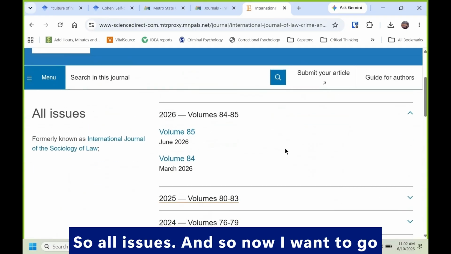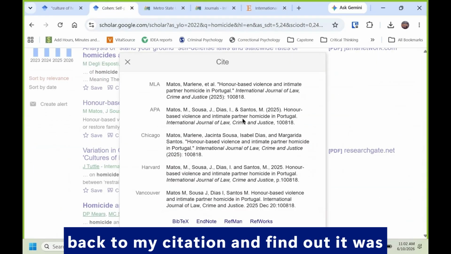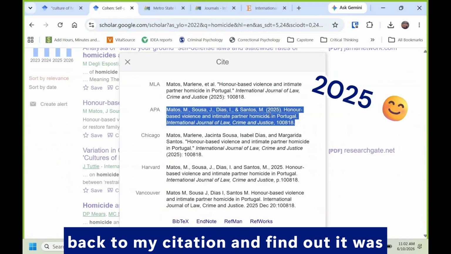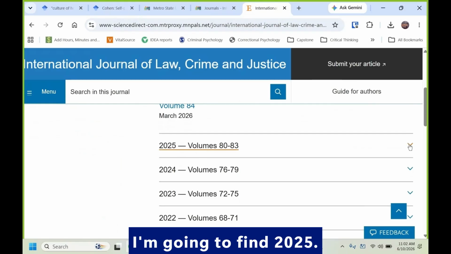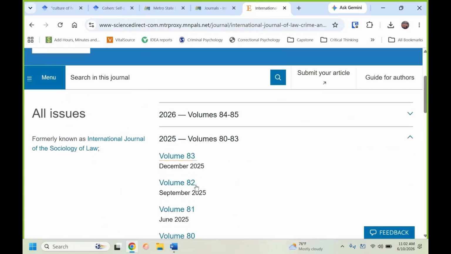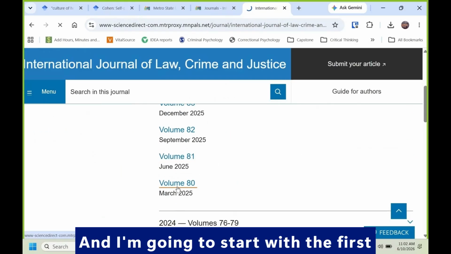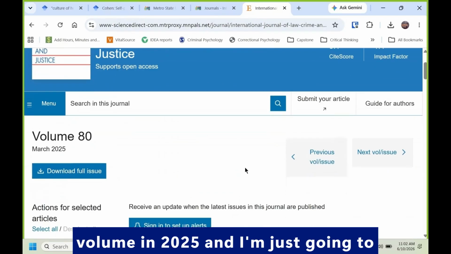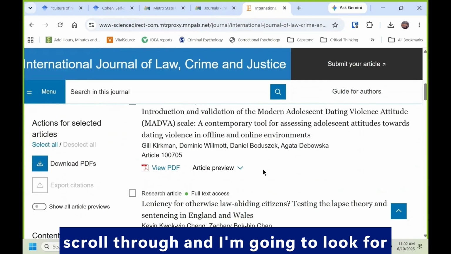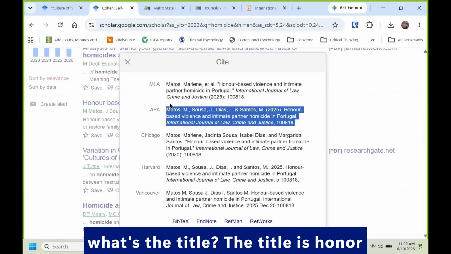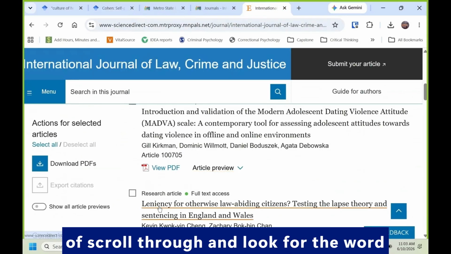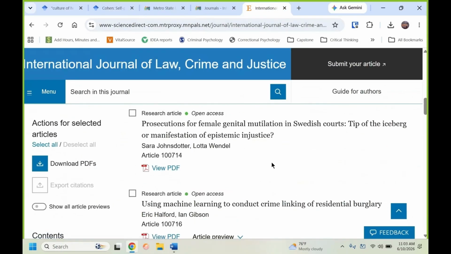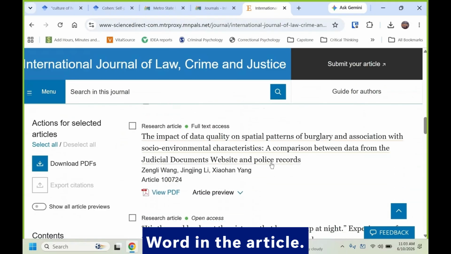So, all issues. And now I want to go back to my citation and find out it was from 2025. I'm going to start with the first volume in 2025. And I'm just going to scroll through and look for the title. The title is "Honor-Based Violence." So I'm going to scroll through and look for the word "honor" as the first word in the article.